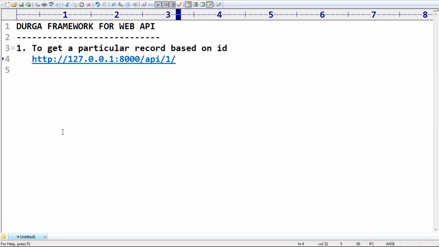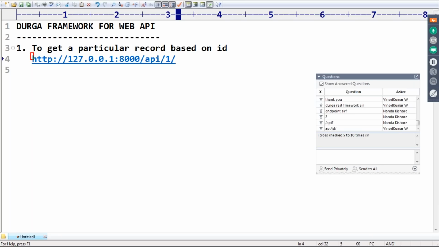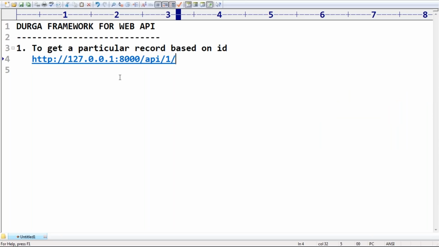Sir, do you know this is called the base URL? Observe that this is called the base URL. This is called the endpoint, right? Like this we have to pass. Now, to get a particular record, this is what we have to take.